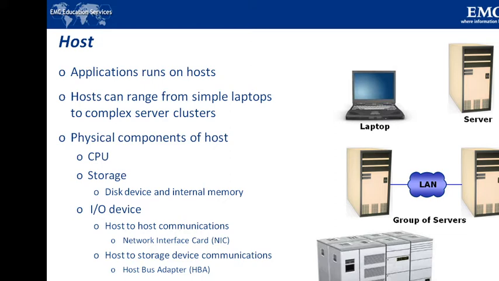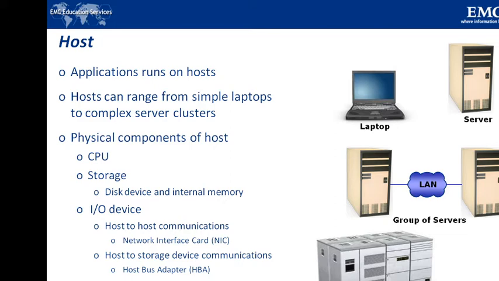A compute virtualization software enables creating virtual machines on top of a physical compute infrastructure. Compute virtualization and virtual machines we will be discussing in the upcoming videos. Examples of physical hosts include desktop computers, servers or clusters of servers, laptops, and mobile devices. You can see all of these in the figure.